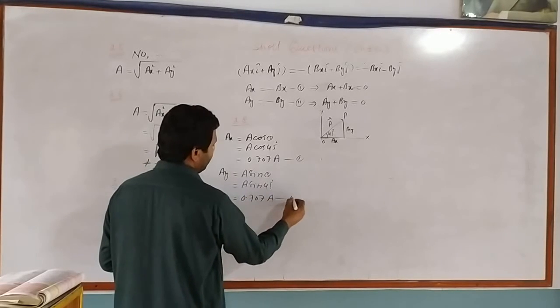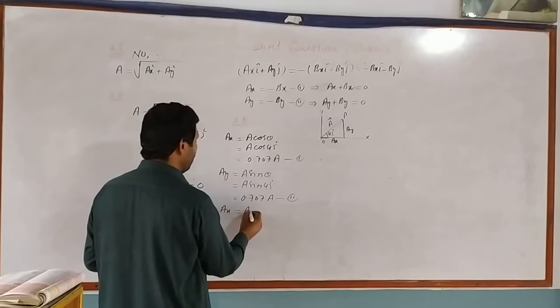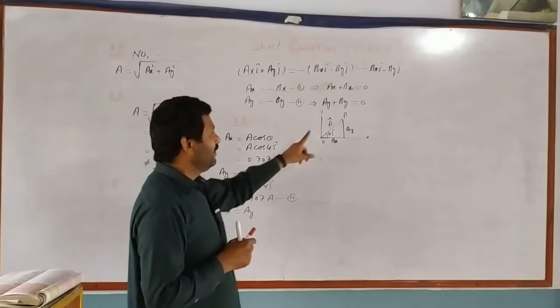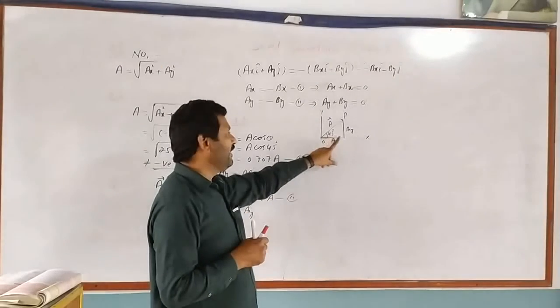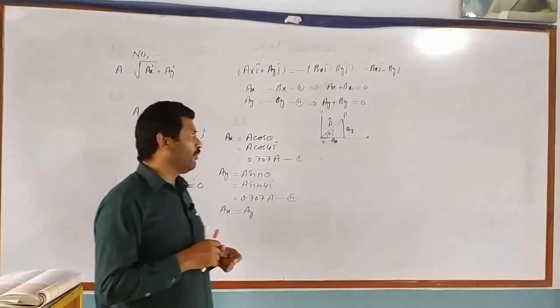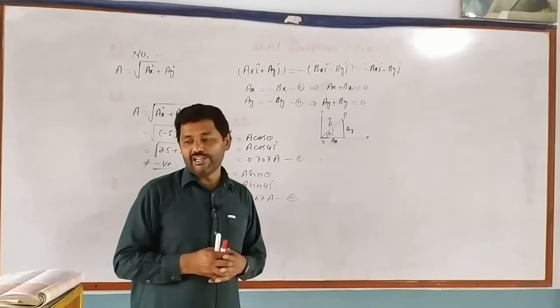Hence, from equation number 1 and equation number 2, it is clear that Ax is equal to Ay. We can say that when a vector A makes an angle of 45 degrees with the positive x axis, both its rectangular components Ax and Ay will have the same value.